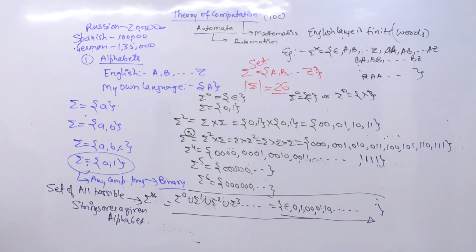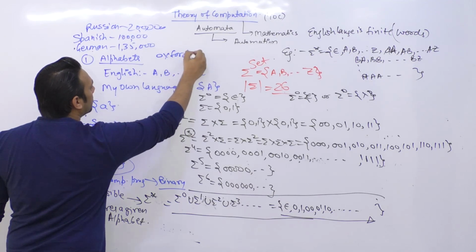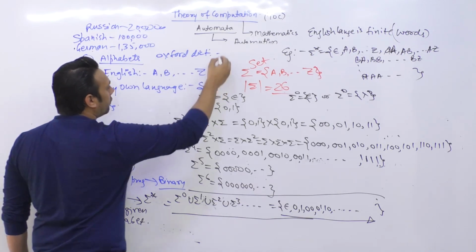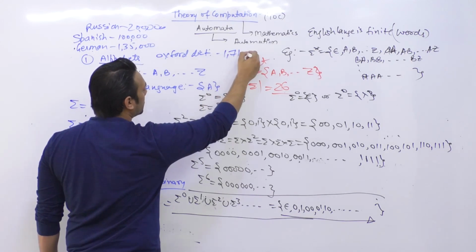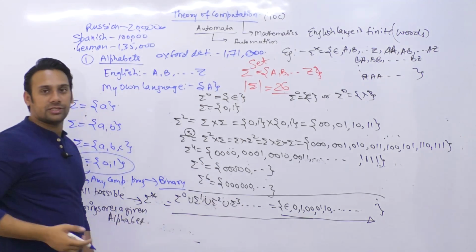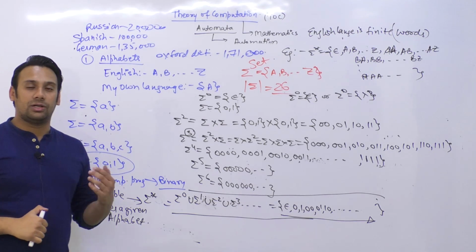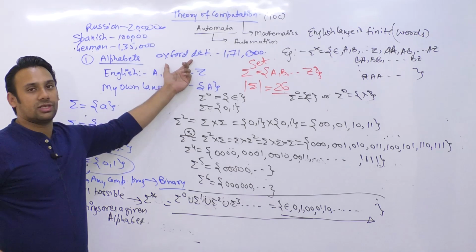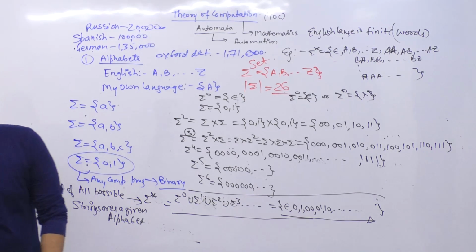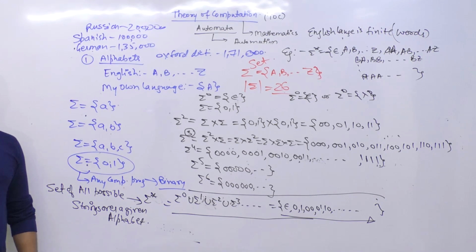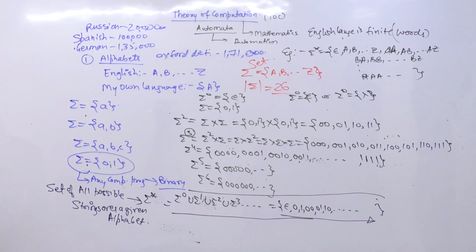And in English language approximately 1 million words are there. The Oxford dictionary of English uses 1,71,000 something words. All the possible words in the Oxford dictionary of English are defined, and the Oxford dictionary has, if I want to be correct, 1,71,476 words. And the world's largest dictionary of English language has 4,70,000 words.